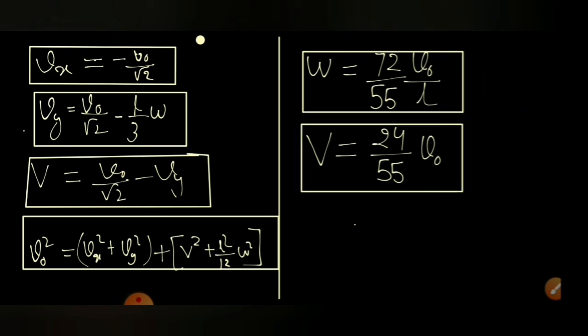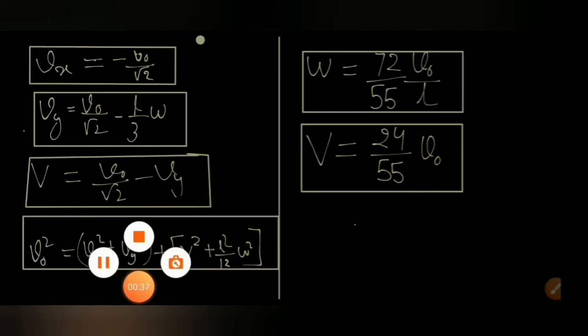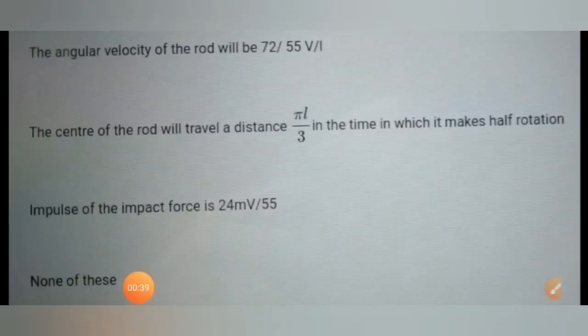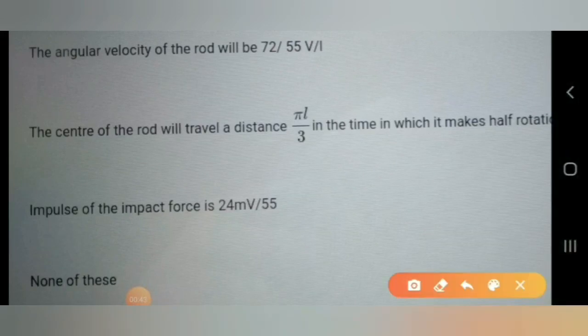Now let's go to the question and see what has been asked. These two results we obtained. The first option says that the angular velocity of the rod will be equal to 72 by 55 V naught by L. So this is absolutely correct.